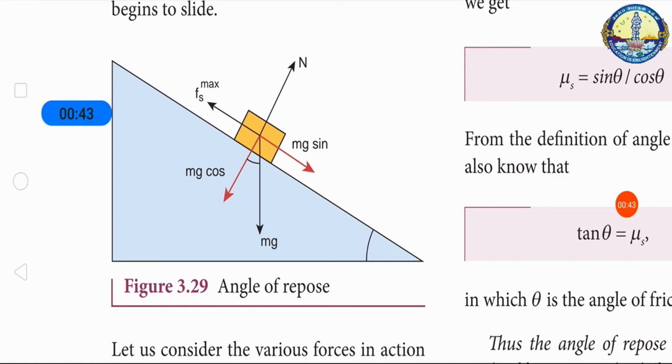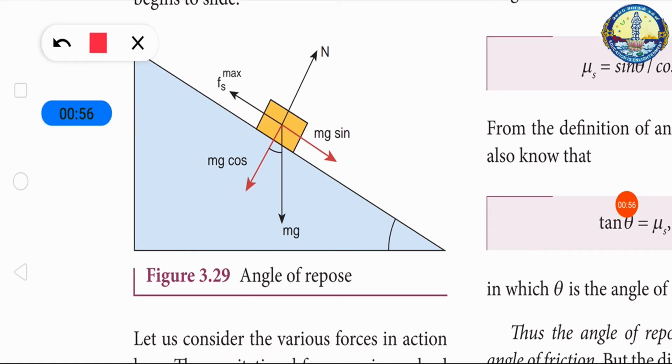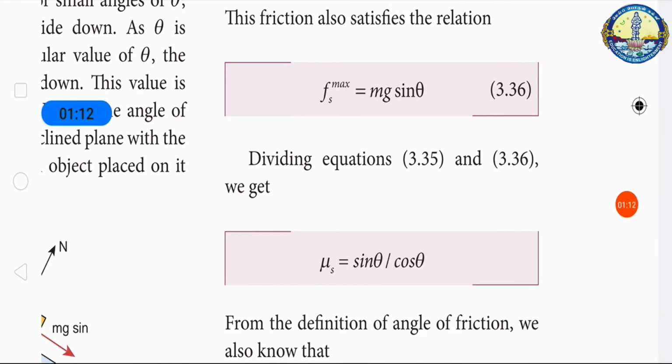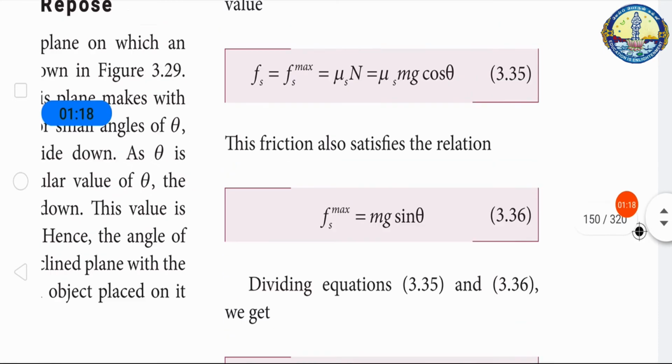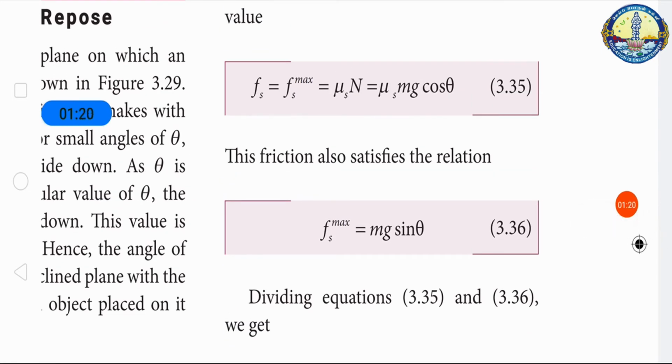Hence, the angle of repose is the angle of the inclined plane with the horizontal such that an object placed on it begins to slide. The component of the force perpendicular to the inclined plane, mg cos theta, is balanced by the normal force N. When the object just begins to move, the static friction attains its maximum value, that is Fs max is equal to mg sin theta, and Fs max is equal to mu s N or mu s mg cos theta.